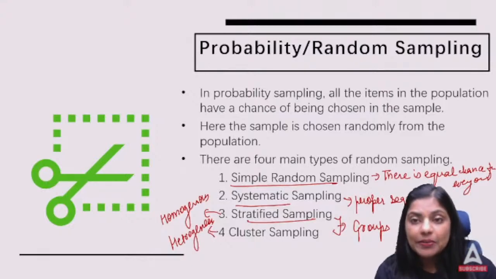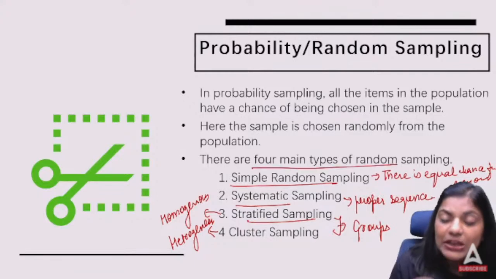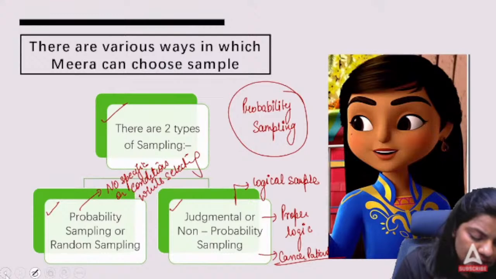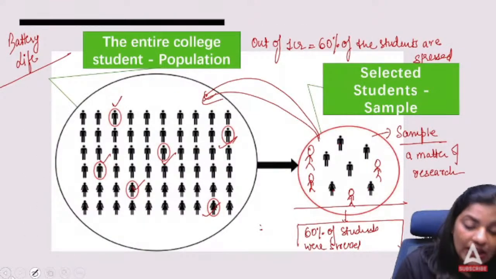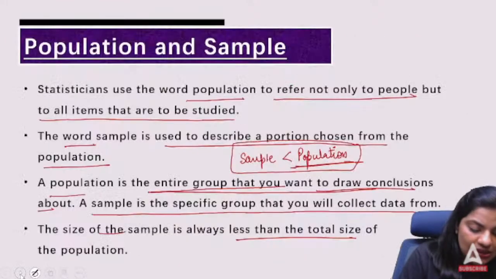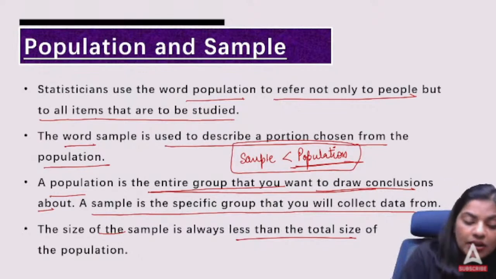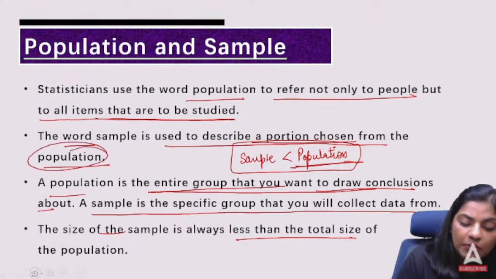So we will be discussing them in detail in our next session, where we will be talking about the main four types of random sampling. Quickly, I'll take you back to the first slide and help you revise what we have studied till now. We have studied the definition of population and sample. The population refers to the people that are to be studied, and the word sample is used to describe a portion that is chosen from the population.